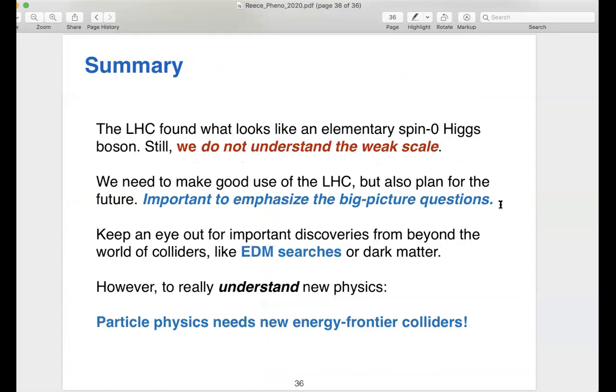And when we do that, we really should emphasize these big picture questions like the hierarchy problem, to motivate physics at this scale. We should keep an eye out for discoveries beyond the world of colliders like EDMs and dark matter. But we really need new energy frontier colliders, and I hope that that's what we have in our future.